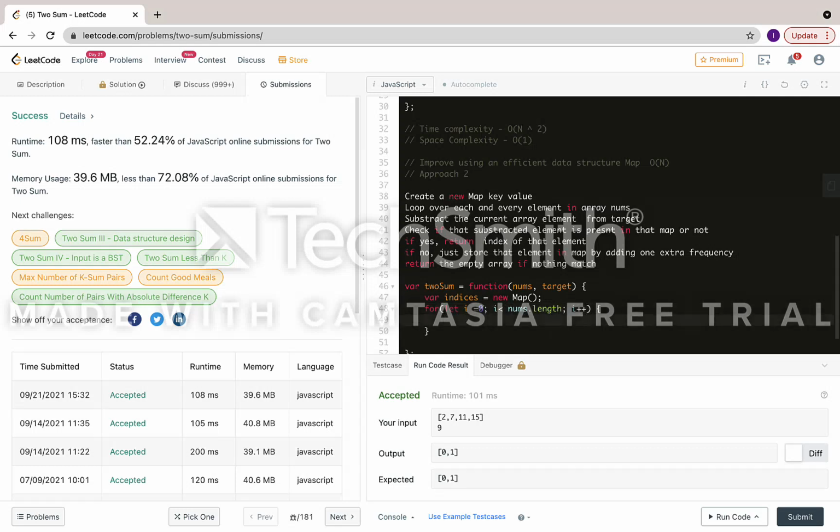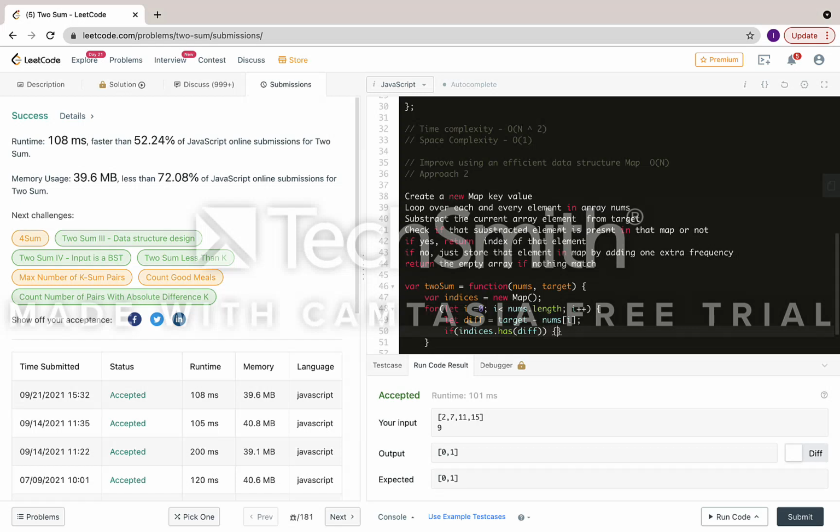Now let difference, or diff, equal the target minus nums of i, because we need to find out the difference. We need to check if that difference is present in our map or not. In order to check whether an element is present in your map or not, we use the has method. So, has diff.